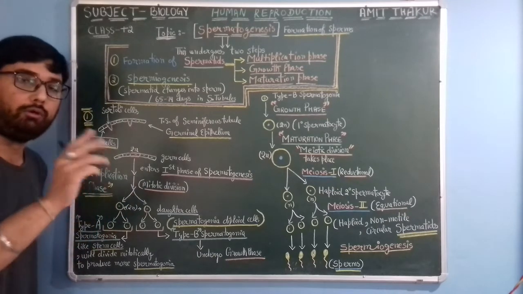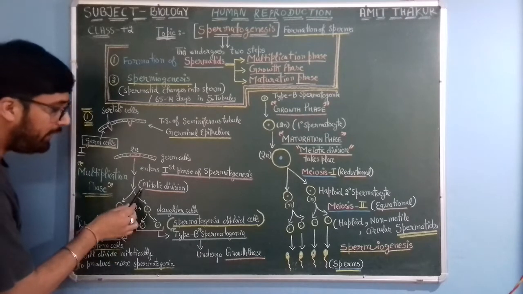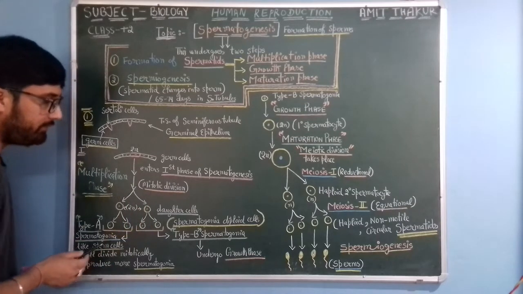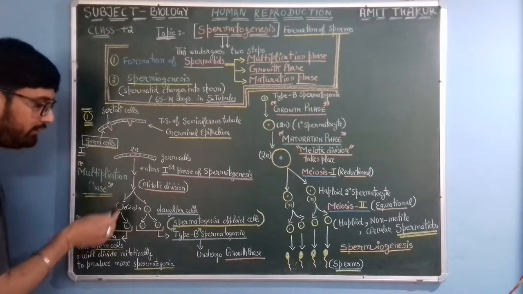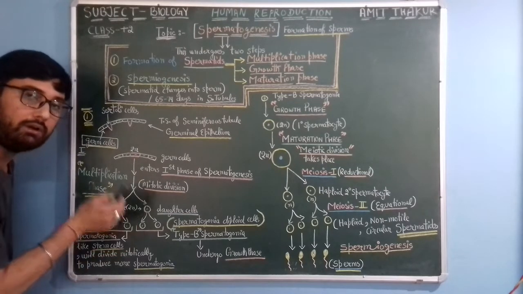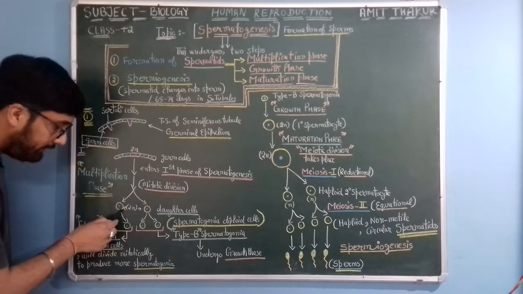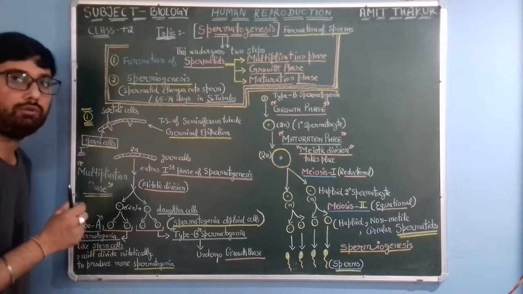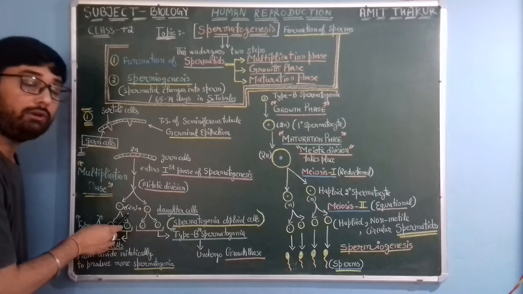Multiplication means all about mitosis, so mitotic division would take place. This germ cell would become two daughter spermatogonia, circular cells, which are also diploid.